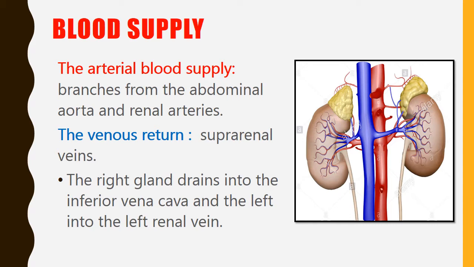Now we'll see the blood supply of the suprarenal gland or adrenal gland. The arterial blood supply comes from branches of the abdominal aorta and the renal artery. The venous drainage is through the suprarenal veins. The right gland drains into the inferior vena cava, and the left side drains into the left renal vein.